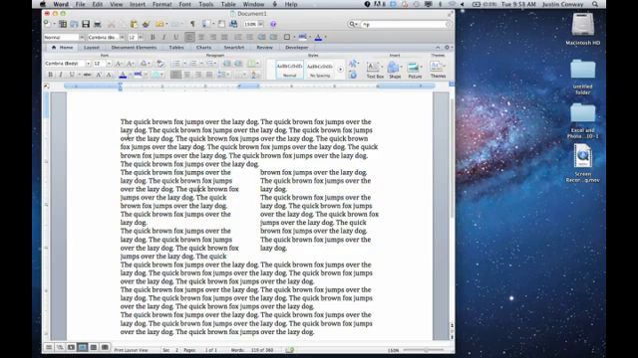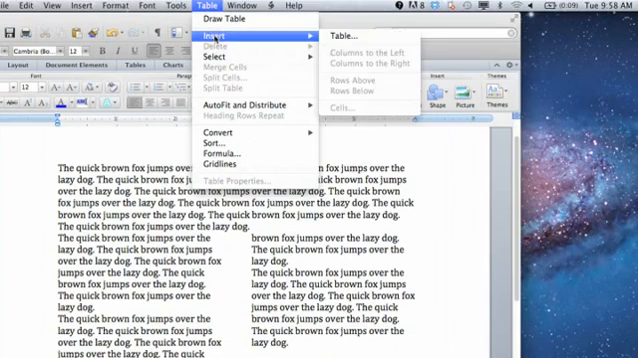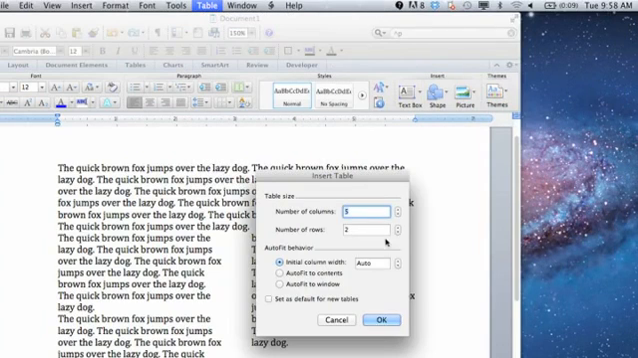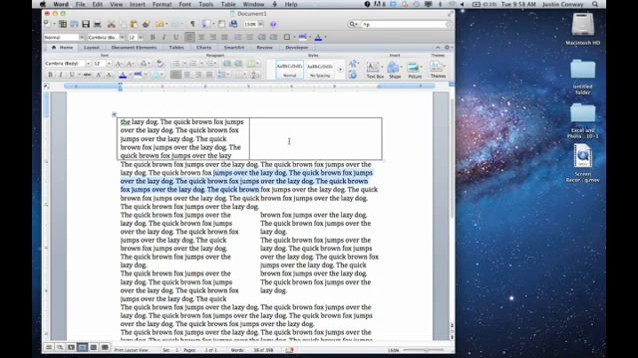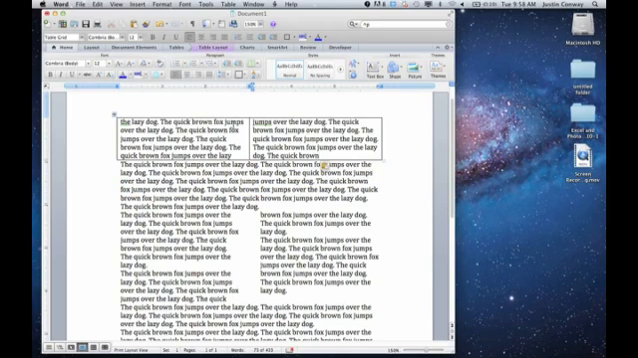The other way to do this really quickly is just to insert a table. If you go to Table, Insert, and you just add a two-column table, add two columns and one row. Let's just take a little text here, pop it in there, and form your own columns. And then you can take away the border if you'd like to.